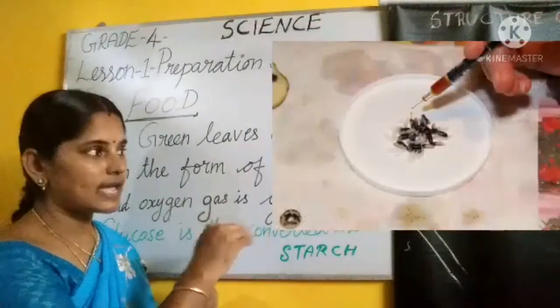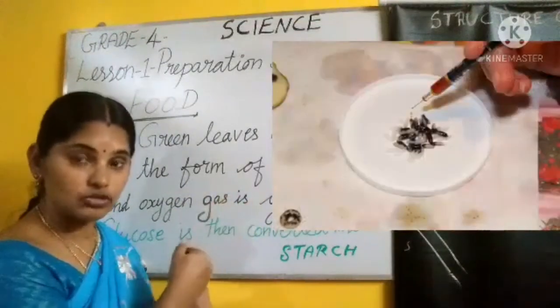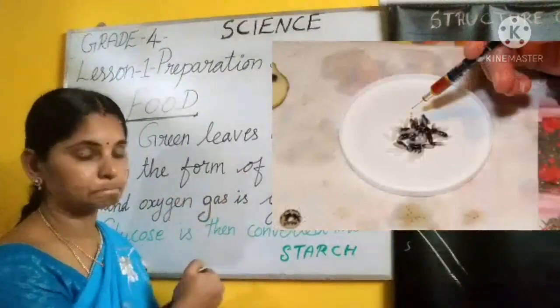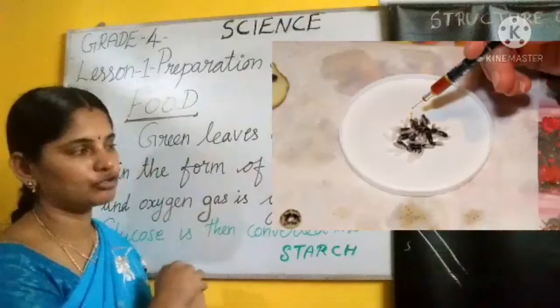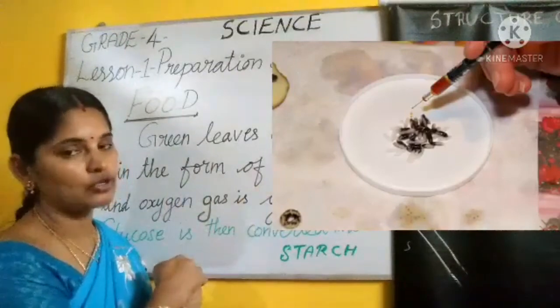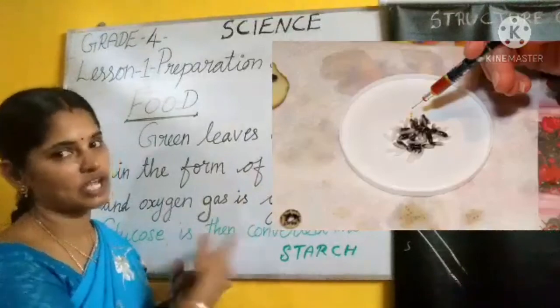We'll check the same in rice. Rice is also rich in starch. Rice, arisi. Okay, if you put a few drops of iodine solution on rice, it also turns into blue-black color. So it shows the presence of starch in it.